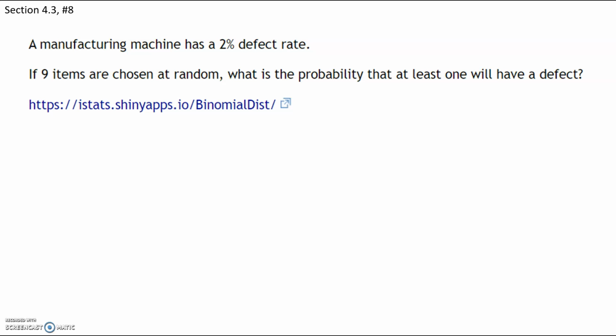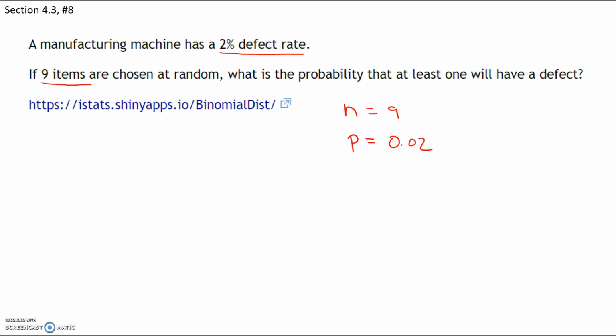A manufacturing machine has a 2% defect rate. If 9 items are chosen at random, what is the probability that at least one will have a defect? Okay, so first off, let's define our variables. We are choosing 9 items, so n is going to be 9. The probability, in this case, a success is defined by any machine that has a defect. Okay, so that's what we consider a success. And that probability is 2%, which is 0.02.